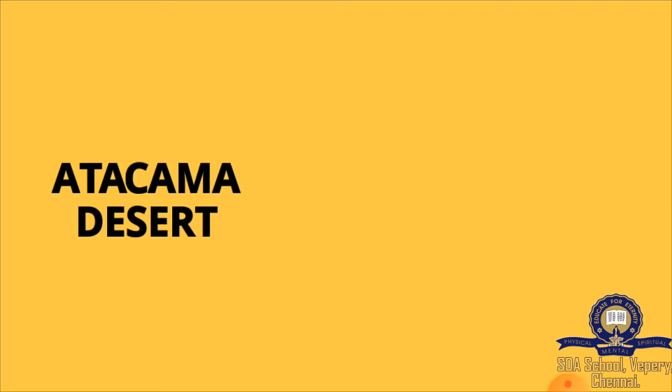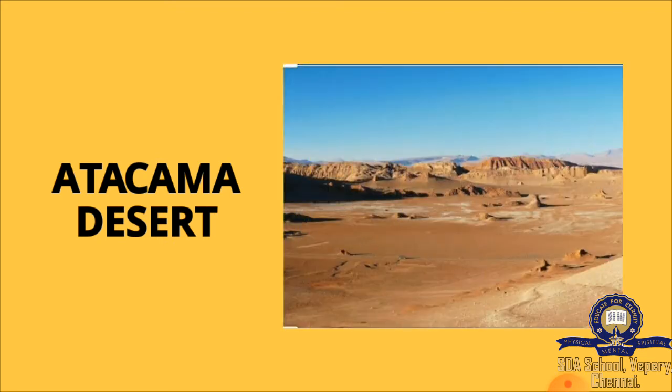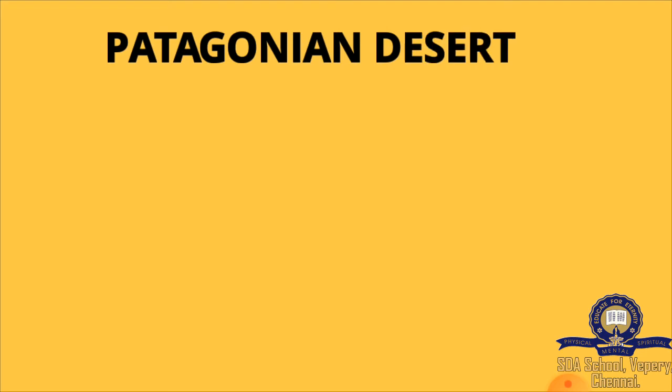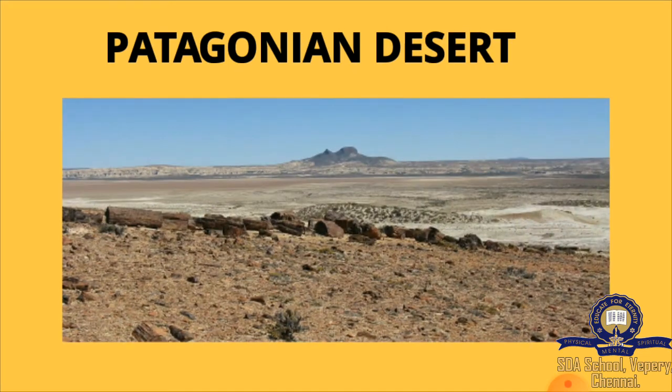The next desert is the Atacama Desert. This is the image of the Atacama Desert. Where is it located? It is located in South America. Next is the Patagonian Desert. Where is it located? It is located in South America. The Atacama Desert and Patagonian Desert are located in South America. Can you understand about deserts, students?